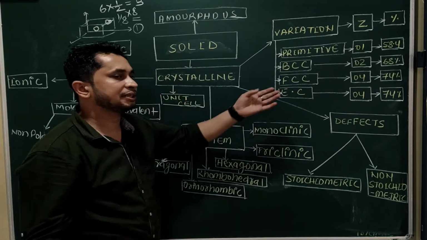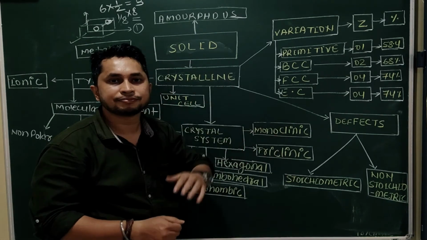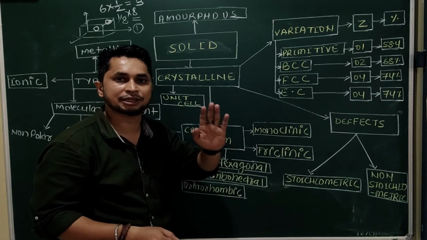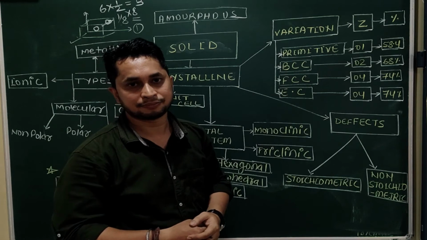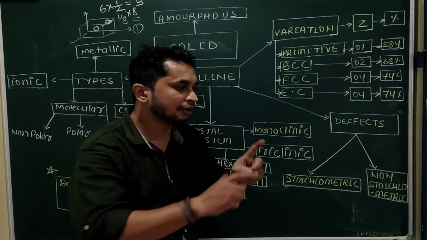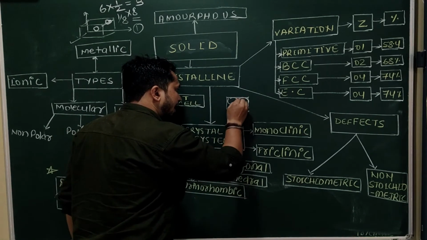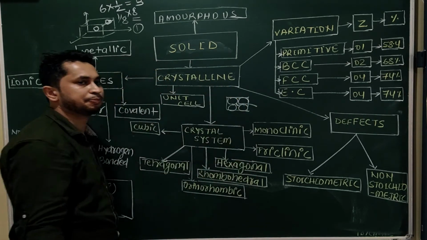Effective number of atoms present in this type of unit cell is 4. Edge centered, again 4. It will not come into the examination because it is beyond the syllabus. Okay. Now, the effective percentage area occupied by the atoms within the unit cell, because if you consider these are the atoms, they are not able to occupy the complete area. This will be vacant space.